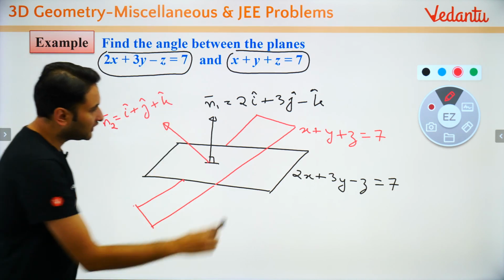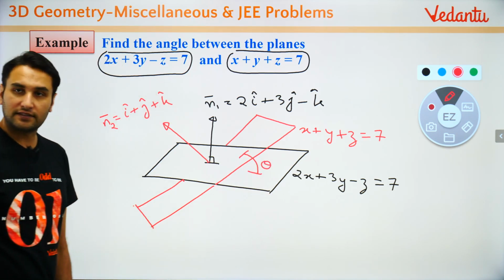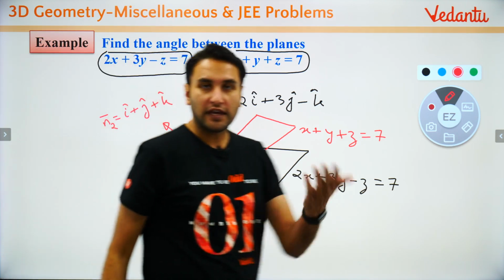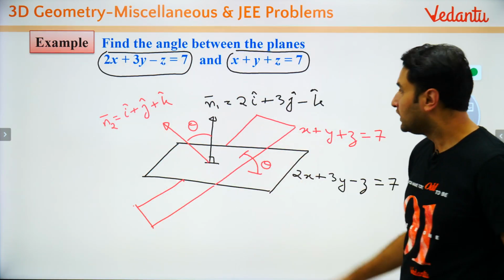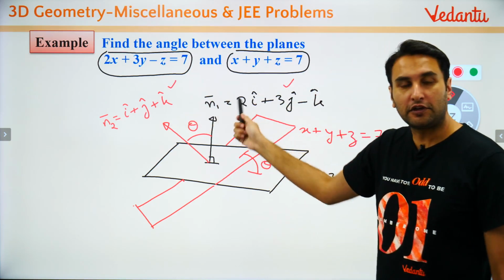What have we learned? We learned that the angle between the two planes is the same as the angle between their normals. Very simple problem. All of you can find the angle between the normals. You know both vectors, so can you not find the angle between the two vectors?